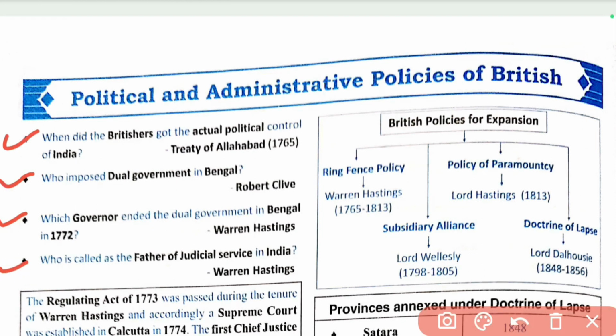Who is called the father of judicial service in India? Warren Hastings.